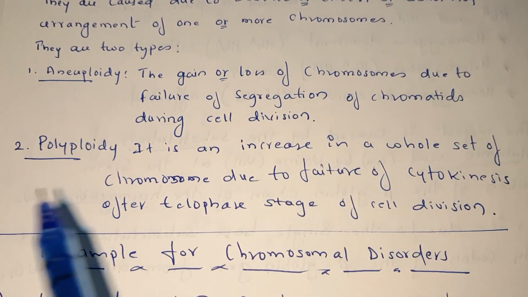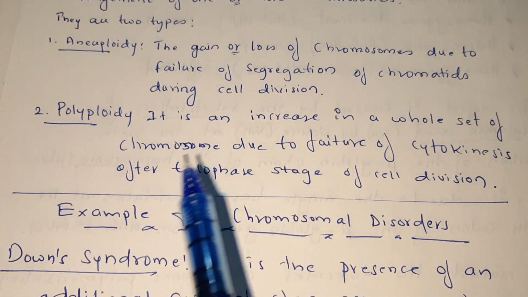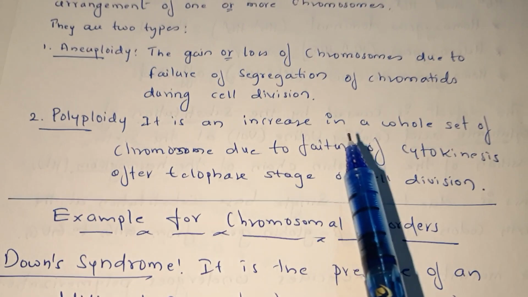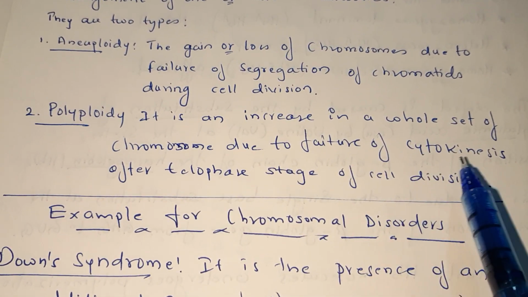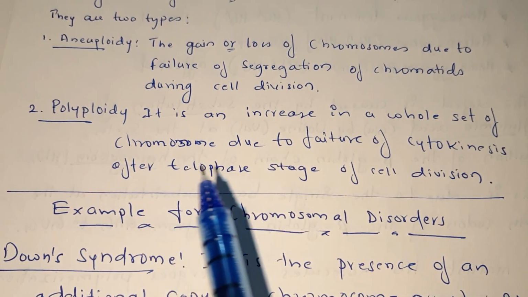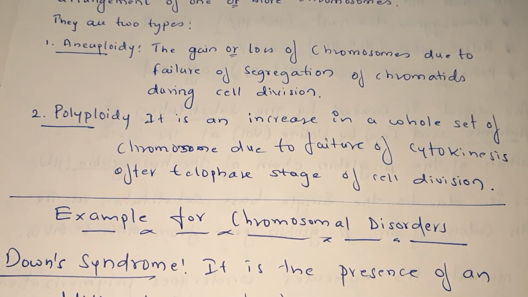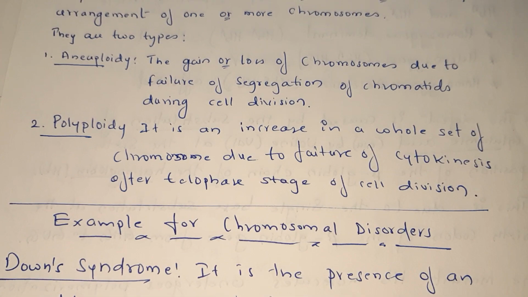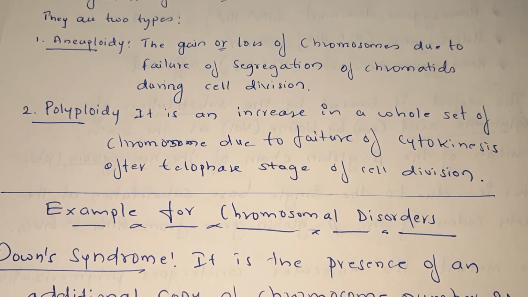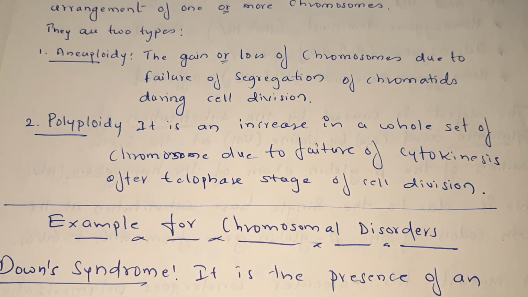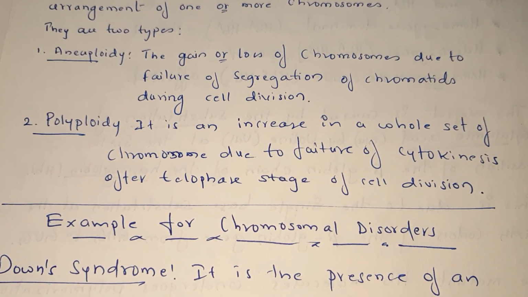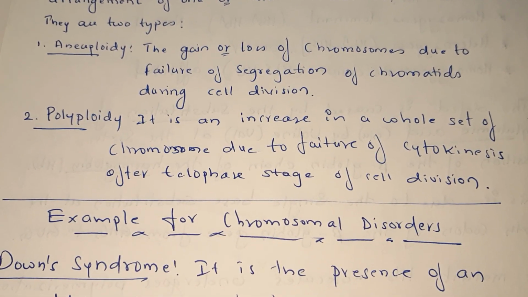Clear? Now polyploidy, it is the increase in a whole set of chromosomes due to failure of cytokinesis after the telophase stage of cell division. Now we have studied in our first PUC cell division, mitosis, meiosis. In cell division, chromosomal distribution is the main activity.